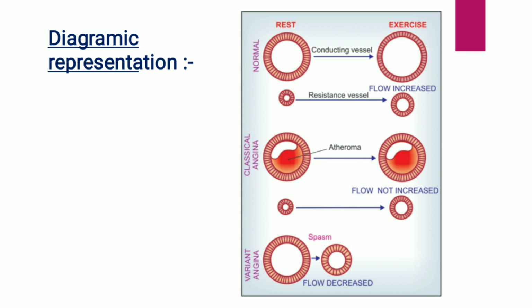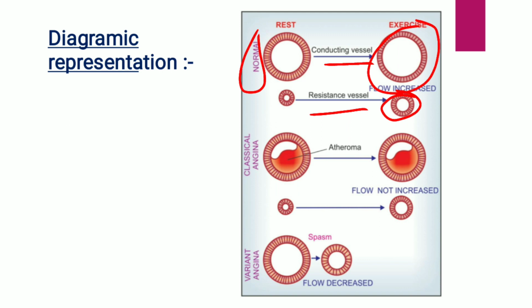Here in this picture, you can see the normal condition of blood vessels. This is the normal diameter of healthy blood vessels. This is the conducting vessel and this is the resistance vessel. When the individual exercises, there is an increase in the dilation of vessels. You can see it dilated here and dilated here.